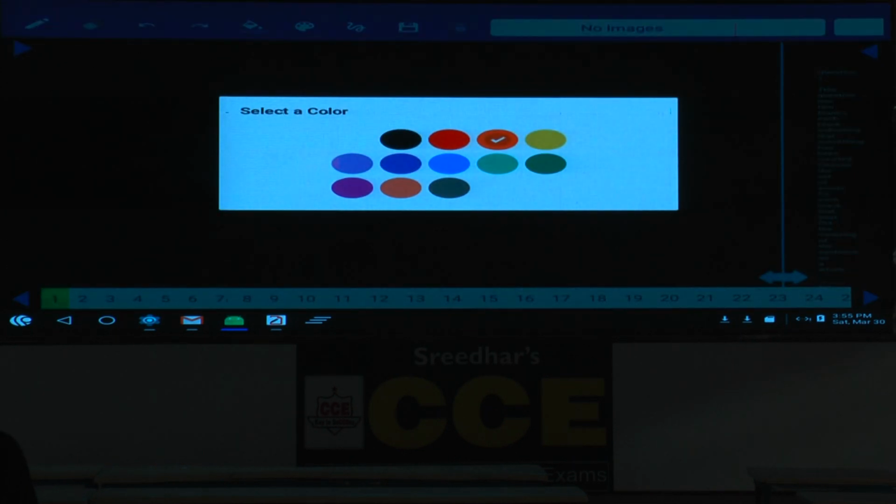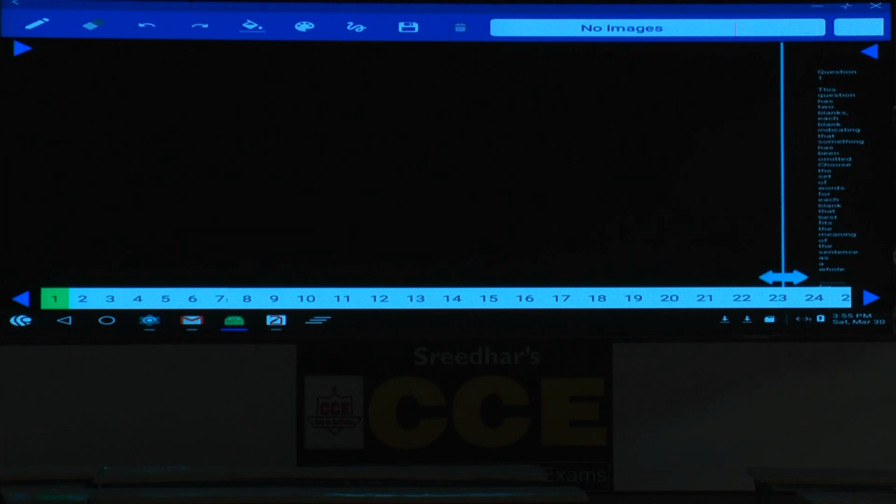M is the sister of D. Tell me how to represent this one. M is the sister of D, and D is the mother of J and K. This D is the mother of these two persons, J as well as K. That means J and K are siblings to each other. And J is the daughter of F. As of now, J is the daughter of D.